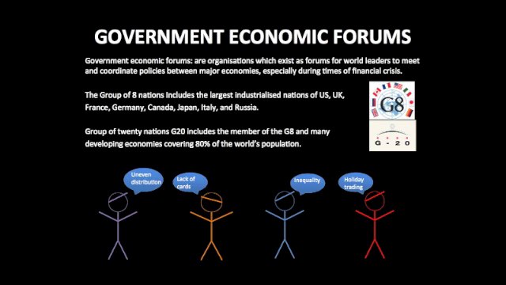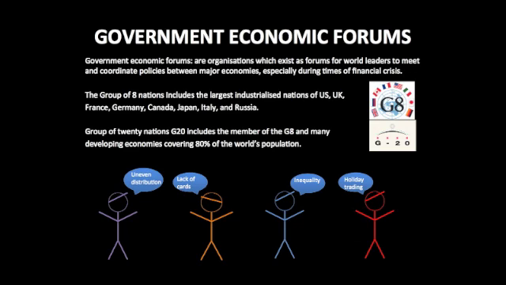Government economic forums are organisations which exist as forums for world leaders to meet and coordinate policies between major economies. The group of 8 nations includes the largest industrialised nations of the US, UK, France, Germany, Canada, Japan, Italy and Russia. The G8 is effectively the economic council of the world's wealthiest nations. It has often included issues such as climate change, global poverty and security.